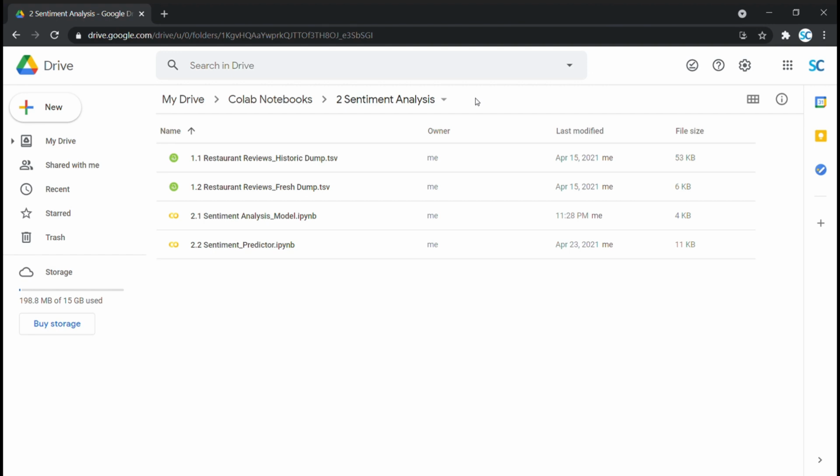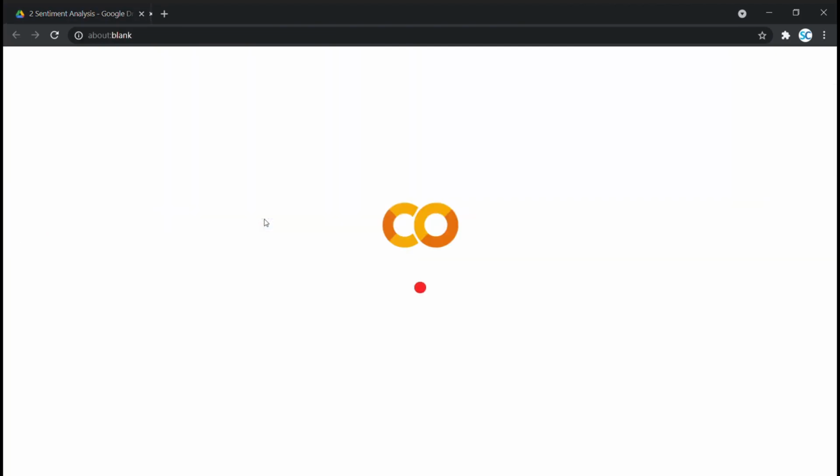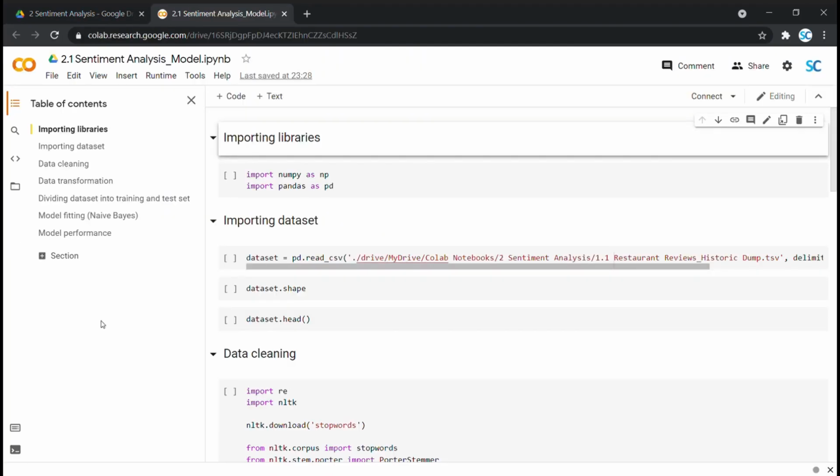Over here, this 2.1 is our code file for building our sentiment analysis model. Let's open it to get started with our model building. Alright, we are on Colab now. Let's go section by section through this code file to understand what our code does. In this first section, we are importing a couple of standard Python libraries, NumPy and Pandas. Let me run this cell.